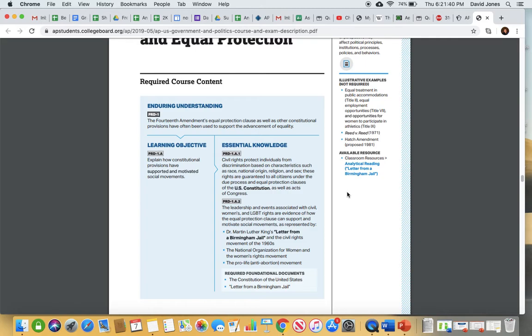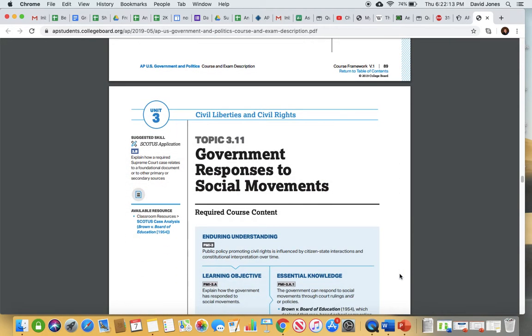So those are still different categories that we utilize today. So letter from Birmingham Jail, again, a lot of our interest groups that some of you have. So if you had NOW as your interest group, if you had the NAACP as your interest group, those are obviously groups who did things that are related to the issues of civil rights, that you can work some of those things in here as well. But again, 14th Amendment, generally, if you're anything related to civil rights, okay, you're looking at 14th Amendment protections and what that means. Hey, go back and review Birmingham Jail.